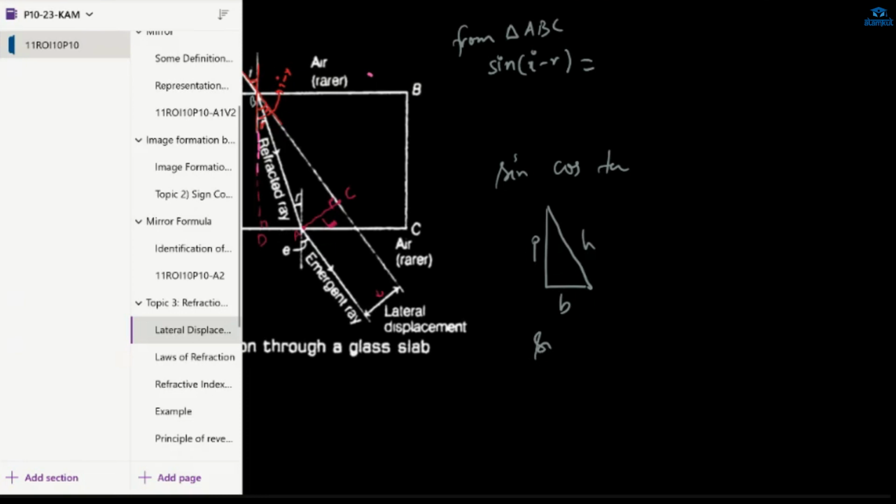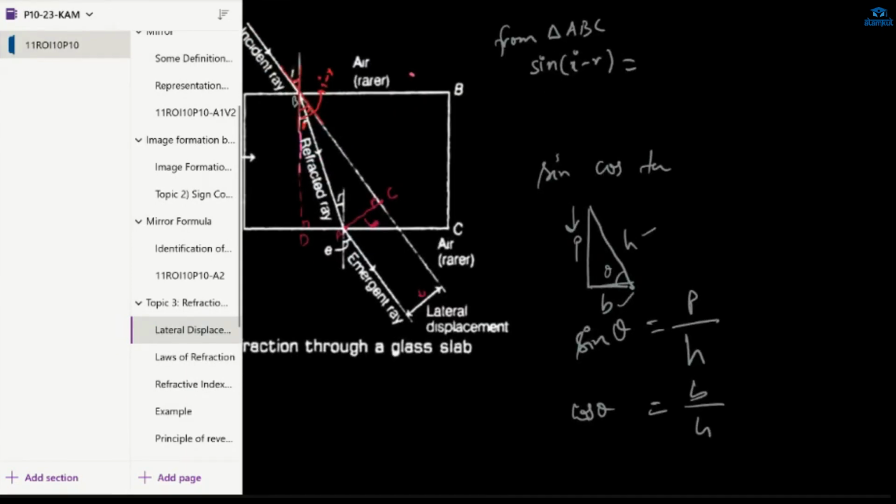Sine theta is perpendicular by hypotenuse, P by H. Cos theta is base by hypotenuse, B by H. Wherever theta is given, the side adjacent to theta is considered the base. So cos theta is B by H.